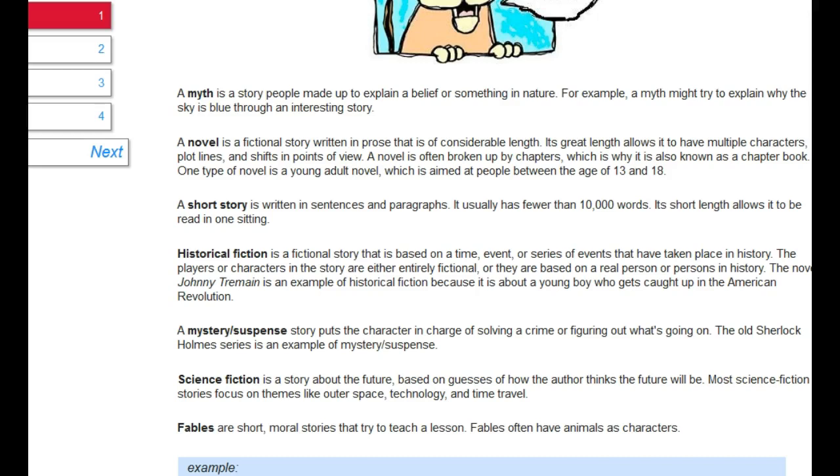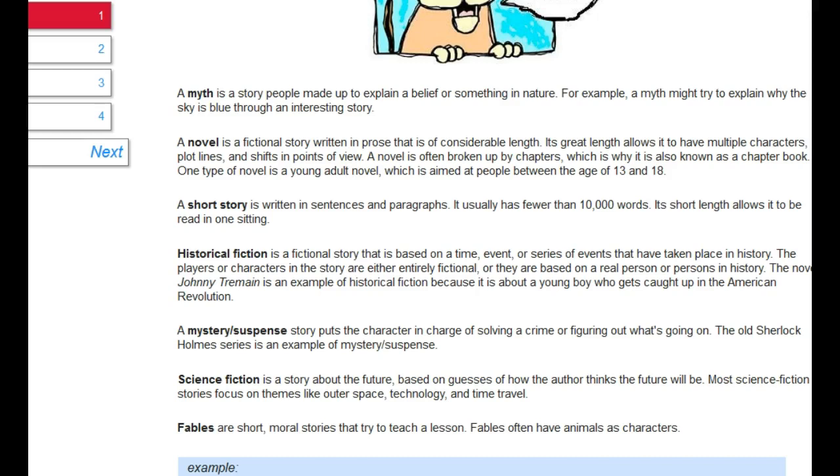One type of novel is a young adult novel, which is aimed at people between the ages of 13 and 18. A short story is written in sentences and paragraphs. It usually has fewer than 10,000 words. Its short length allows it to be read in one sitting. Historical fiction is a fictional story that is based on a time, event, or series of events that have taken place in history. The players or characters in the story are either entirely fictional or they are based on a real person or persons in history.